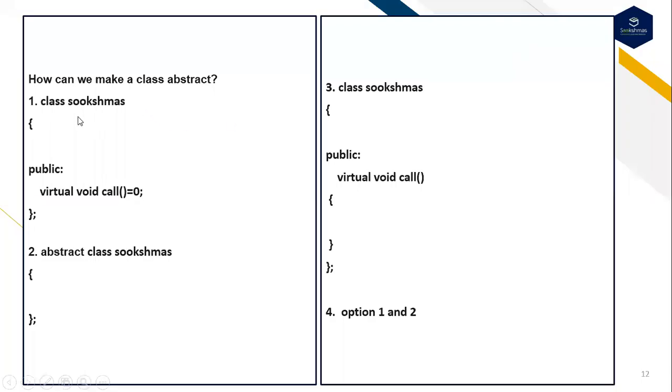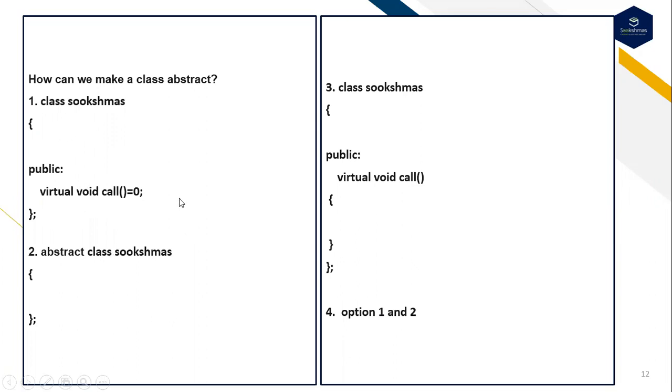That's the last question, the 10th question. How can we make a class abstract? The first option is class Sukshmas, public, where I'm introducing the virtual function. The second one is abstract class Sukshmas, and the third one is class Sukshmas public virtual void call. And the fourth option is option 1 as well as option 2.